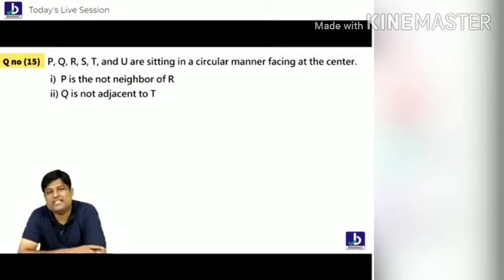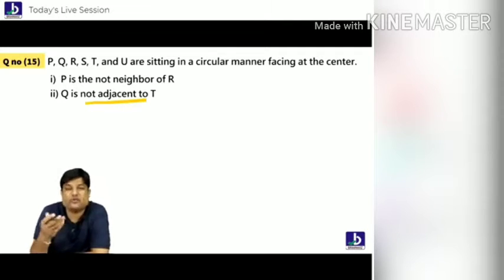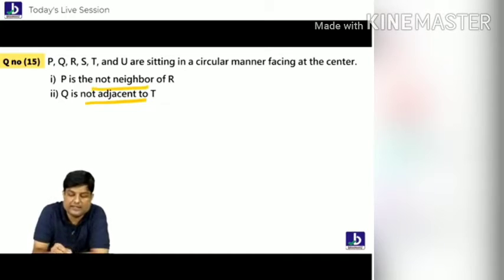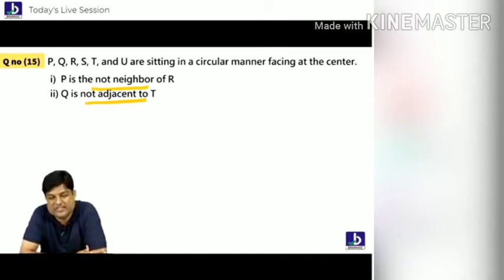Q is not adjacent to T. Do you think it's a good point? No. Sir, "Q is not adjacent to T" means what shall I do? What should I do? So these are uncertain statements. You all know that. You leave them instantly.